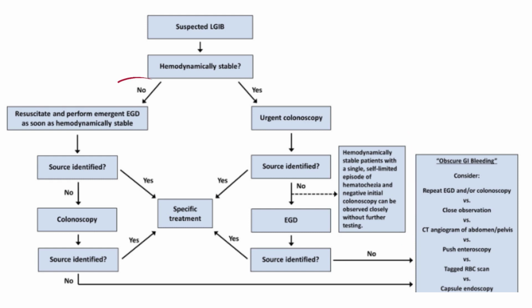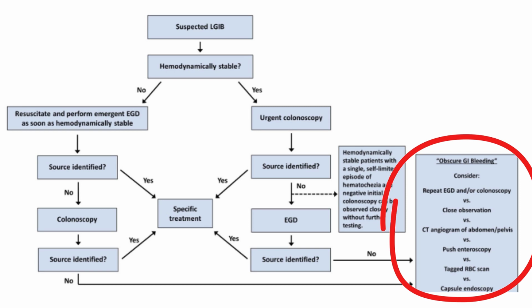If the patient is not stable, first resuscitate the patient and then do emergent EGD to identify and treat the source. If the source is not identified by EGD, then we will do colonoscopy to identify and treat the source. In cases when both EGD and colonoscopy prove futile, then this case will be classified as obscure GI bleeding.